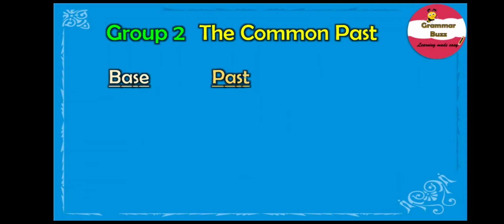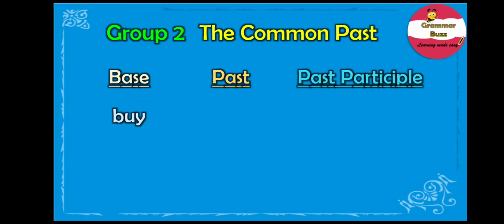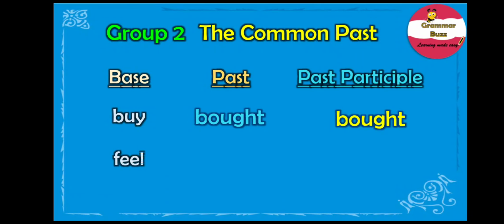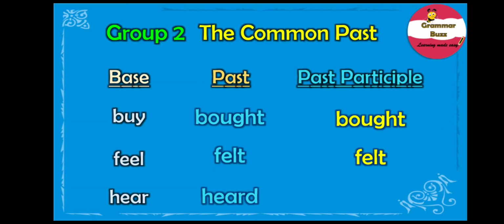A few other examples of verbs that fall under this group are buy, past form bought, past participle bought too. Feel, past form felt, past participle felt. Hear, past form heard, past participle heard. Hey, can you think of a few other examples which might fall into this group? Well, you can even pop them in the comment box.